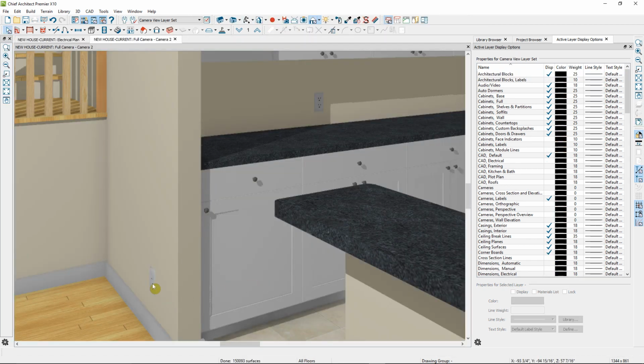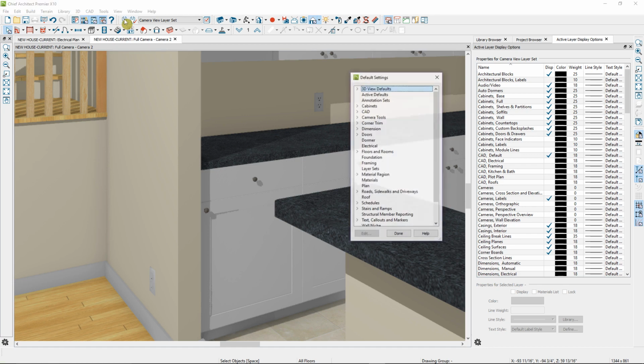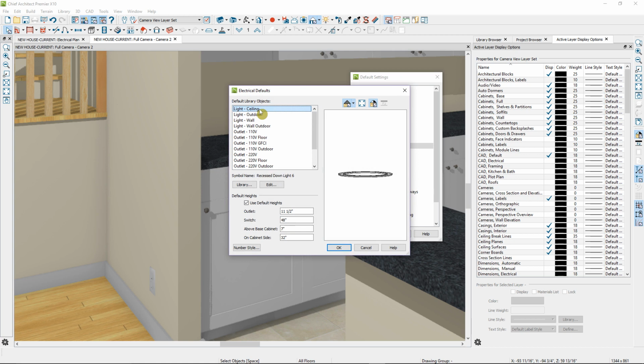As you can see, the outlet that I've placed on the wall is set at a height relative to the floor, but the one that I placed above the cabinet is placed at a height relative to the top of the cabinet. This placement is set up in your defaults. If we go here to the default settings, go down to electrical defaults, here you can see all of the defaults relative to all of the electrical tools, the lighting tools, the outlet tools, switches, and so forth. For the 110 outlet, if I select this, you can see here the settings for how this object will be placed, and you can change them.